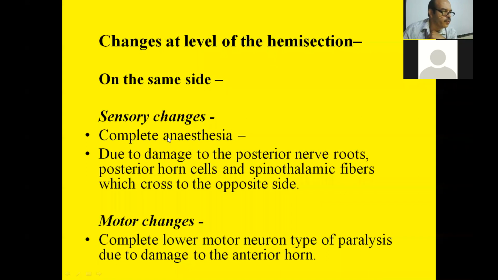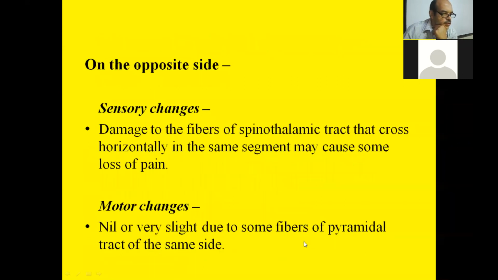And as there is damage to the anterior horn, the motor changes will show complete lower motor neuron type of paralysis. Lower motor neuron type of paralysis can be seen due to destruction of the anterior horn.